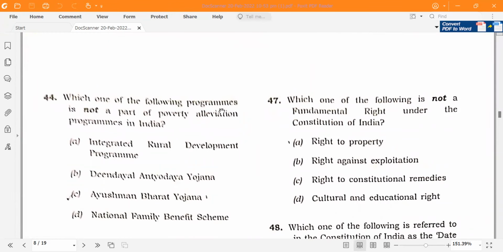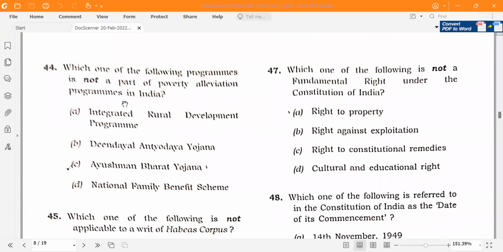This question, sorry for this hazy image. Which one of the following programs is a part of poverty alleviation program in India? According to me, it is Ayushman Bharat Yojana, but it is also slightly related to poverty alleviation, and I'm a little bit doubtful whether it is the Integrated Rural Development Program or Ayushman Bharat Yojana. So, what are you thinking about this question? Please let me know.